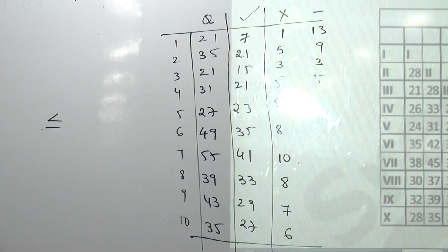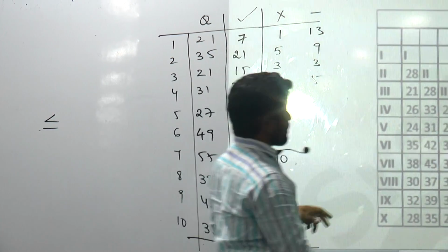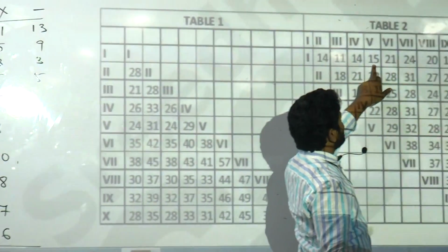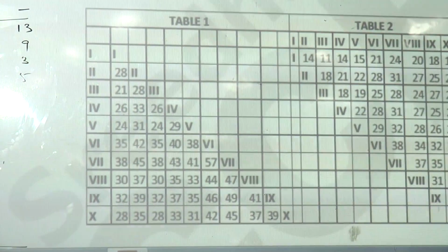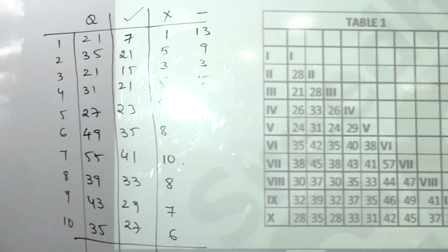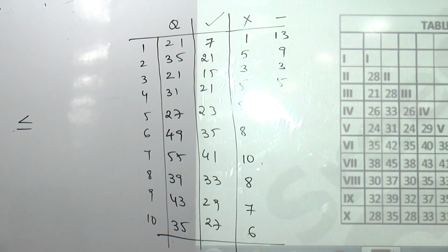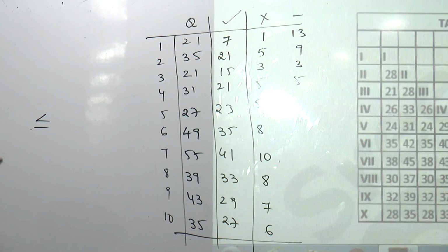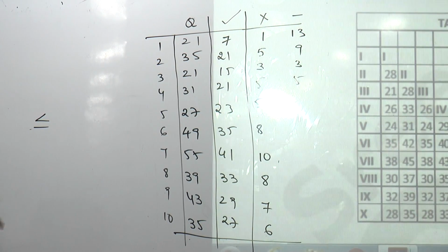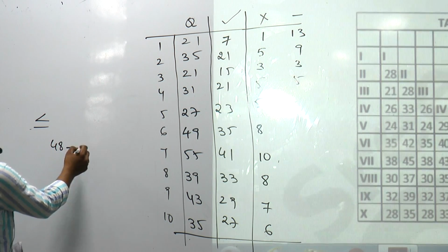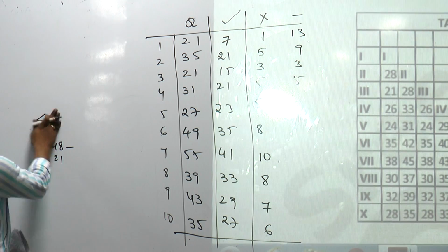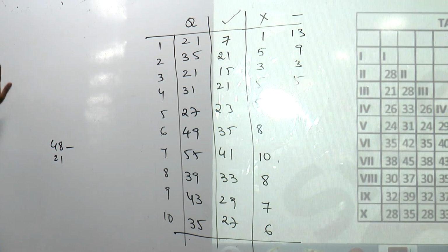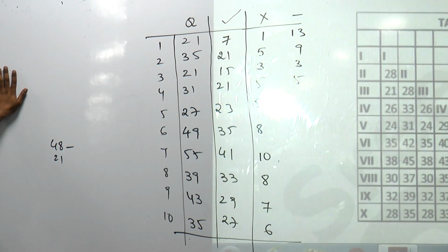Where is this? Fifth one, 1 and 5. 1 and 5. 30. 30 minus 7, 23. 1 and 5, 48. 48 minus 21, 27. Cannot be 25%, half and half. 5.